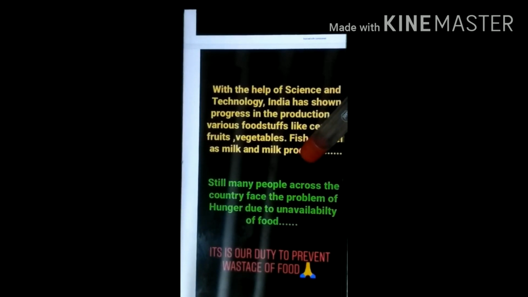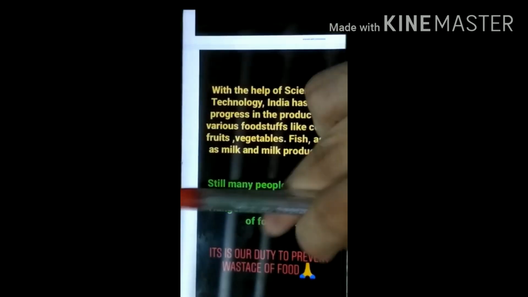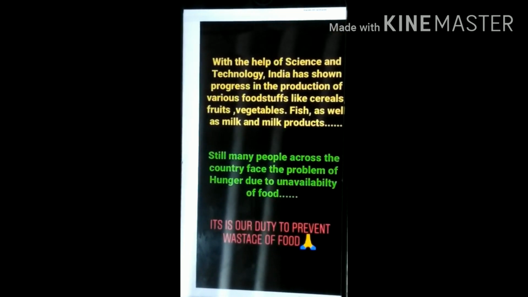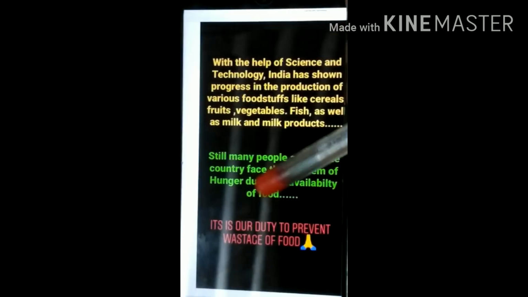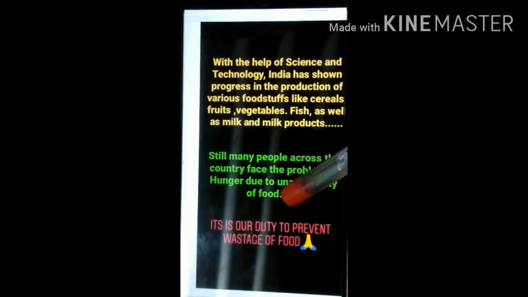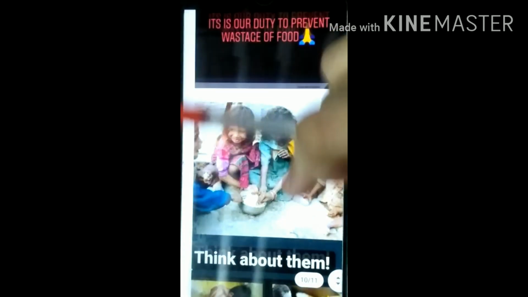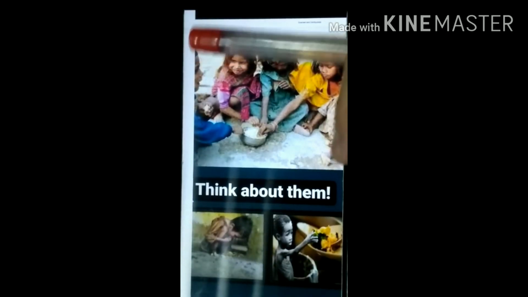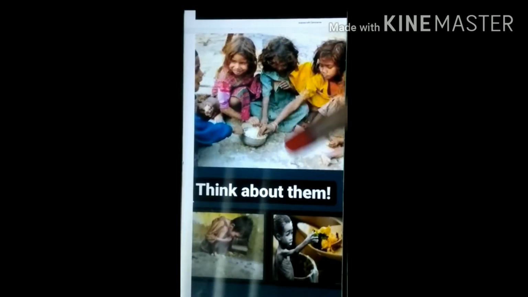Because we, the people who are getting the availability of food, are wasting it. It is our duty to prevent the wastage of food. People who are getting food are wasting it, and some people don't even get one meal. Think of them. These people don't even get food for one time, and we are getting all 3 meals per day.